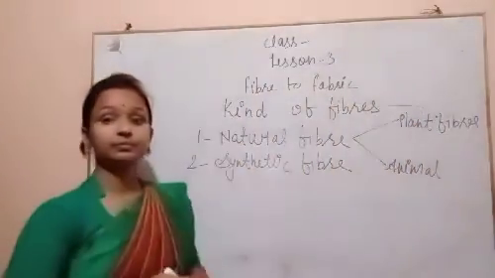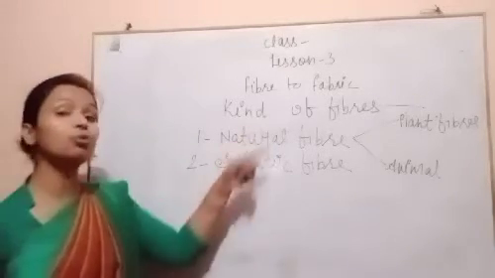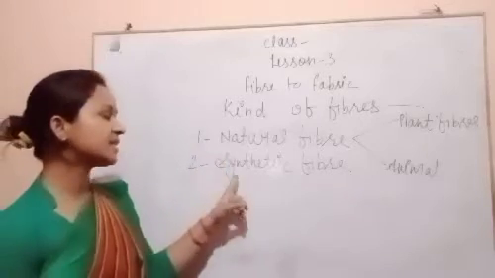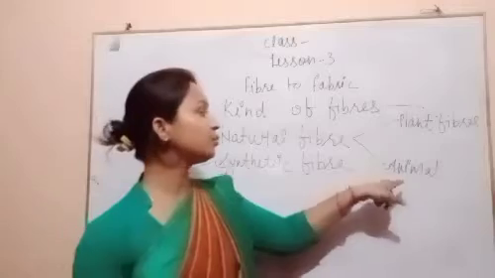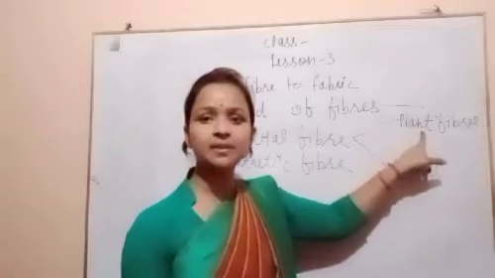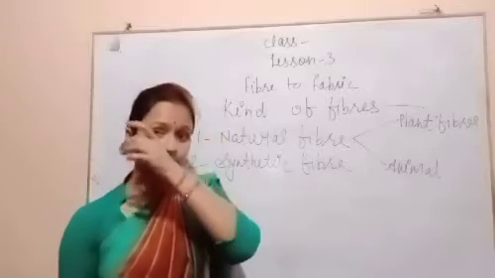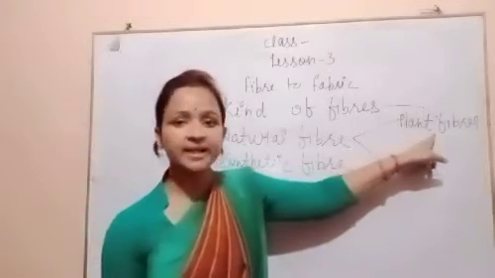So fibers are of two kinds, natural and synthetic. Again, natural fibers are divided into plant fibers and animal fibers. Cotton and jute we get from plants, so plant fibers are cotton and jute.